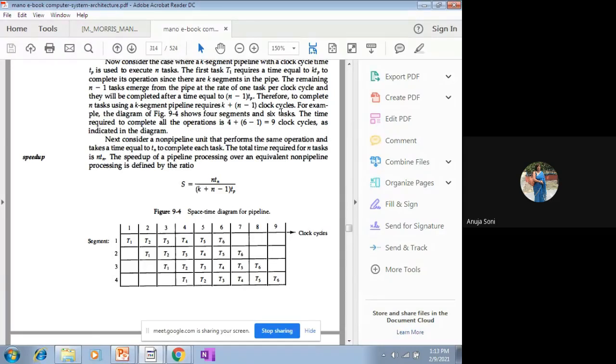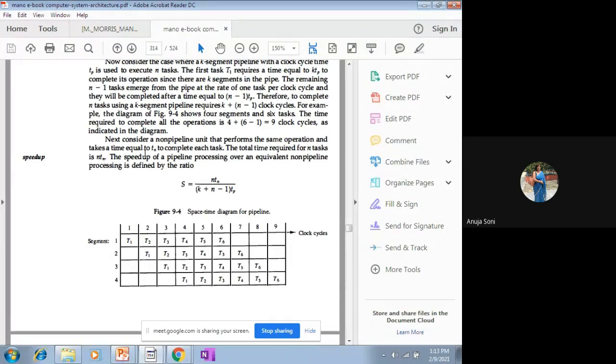Clock cycle is basically Tp. This is a clock cycle. Speed up formula is basically the ratio. What it is: the speed of a pipelining processing over an equivalent non-pipelining processing is defined by this ratio. What is the speed up? Now, consider a non-pipeline unit that performs the same operation and takes an equal time Tn to complete each task. The total time required for n tasks is n Tn.